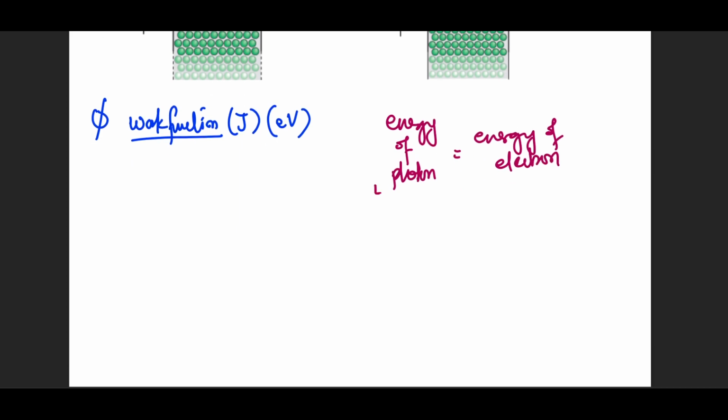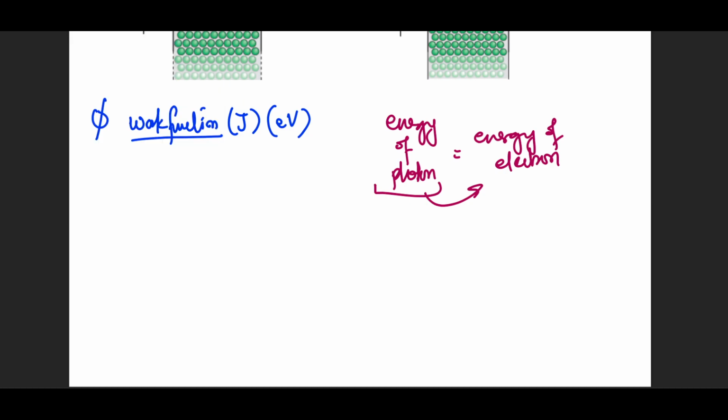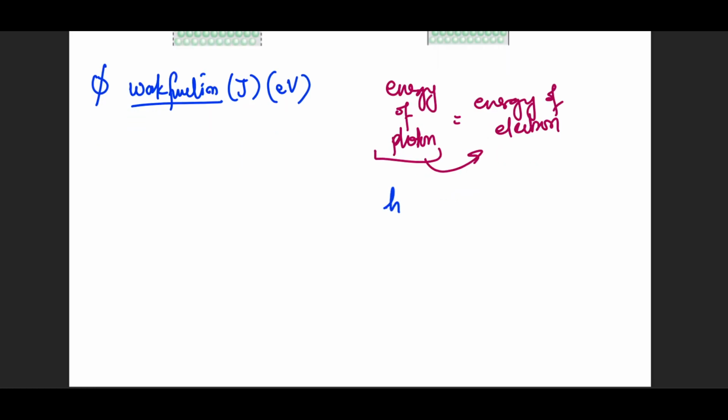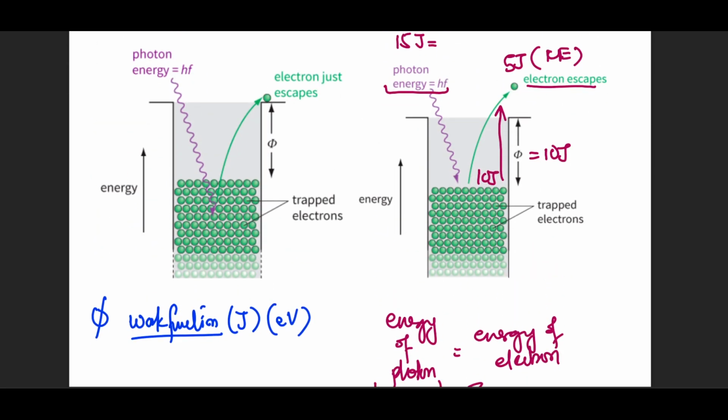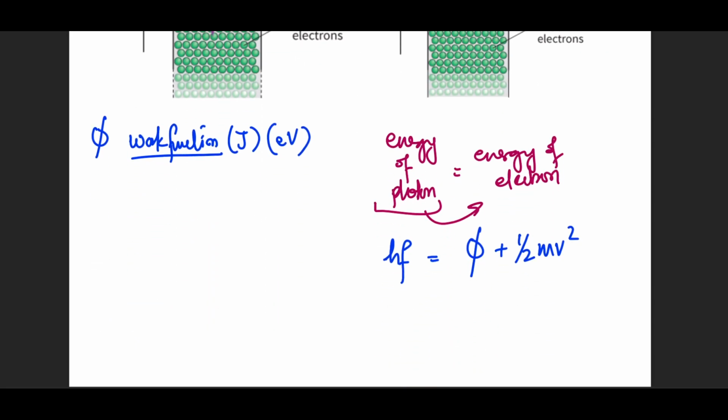Now, where is this energy going to end up? According to the law of conservation of energy, energy before and after should remain the same. So from this idea, we make this equation: hf is the photon that brought the energy into the system. It should be equal to the work function at least to cause the photoelectric effect. And if something is extra, that energy will show up as the kinetic energy of the electron. If the photon barely managed to cause this electron to eject, then the kinetic energy will be zero. It doesn't matter. If it is less, it will cause metallic heating.